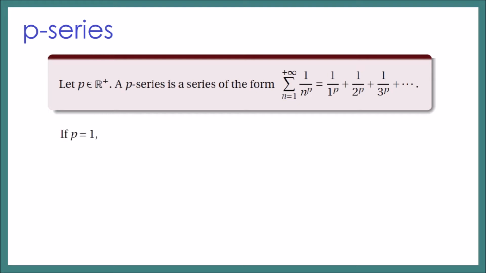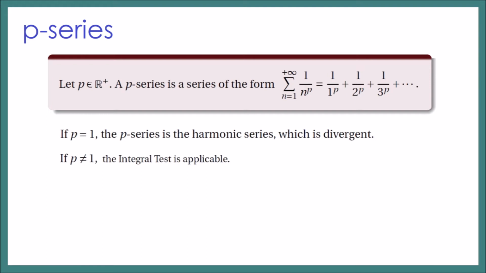Note that if p is equal to 1, our p-series is just the sum of 1 over n, and that is the harmonic series, and we know that harmonic series is always divergent. Now for the case when p is not equal to 1, we can use the integral test. We did not talk about the integral test, so let's just skip this part and proceed to the conclusion of the test already. If you use this test, we have the p-series is convergent if p is greater than 1, and divergent if p is between 0 and 1.